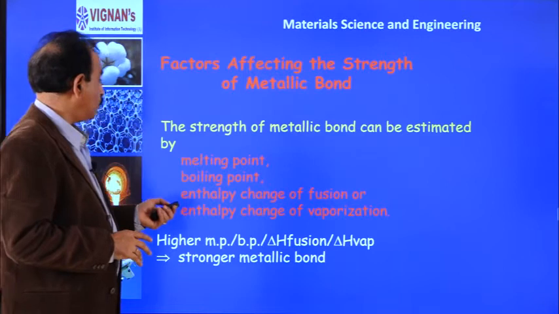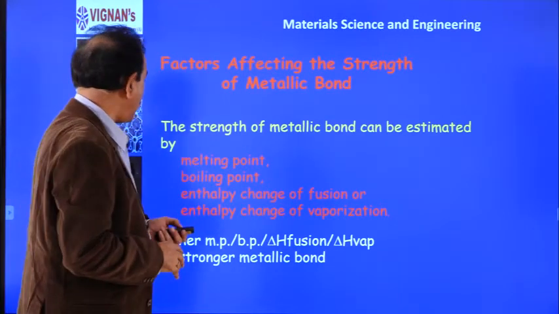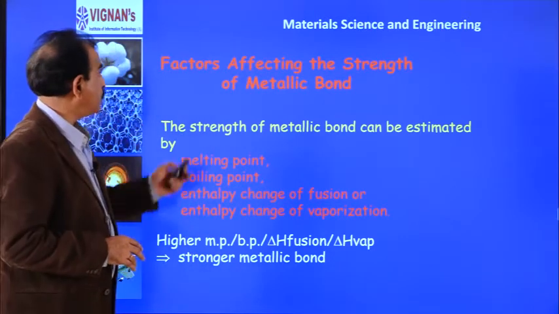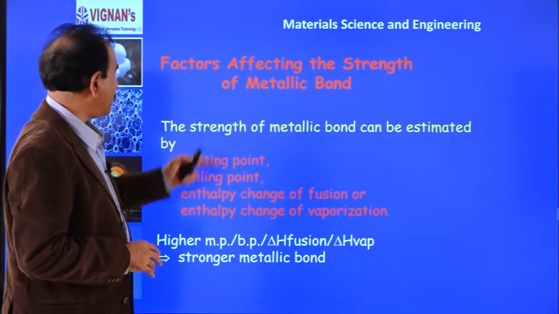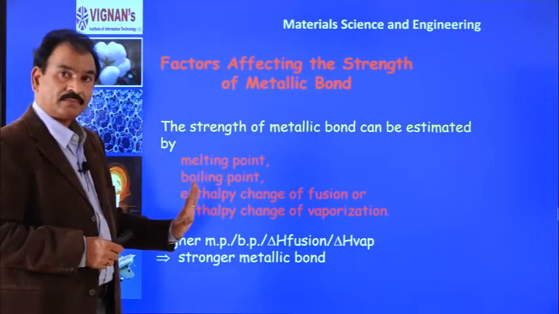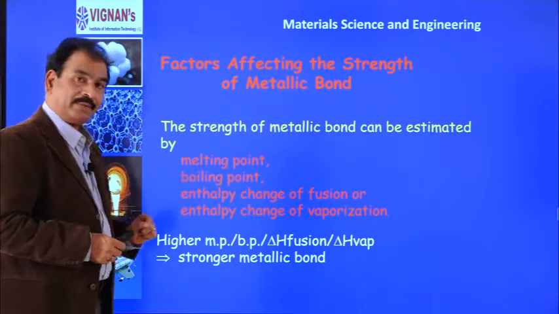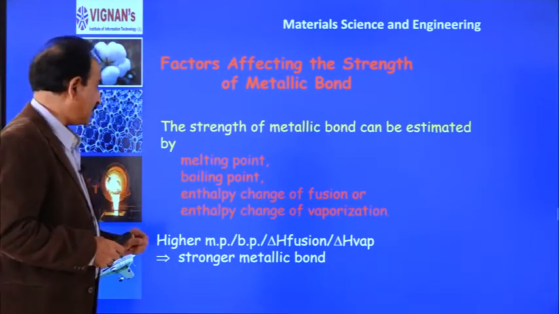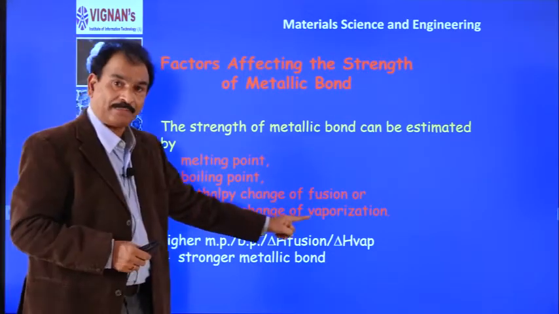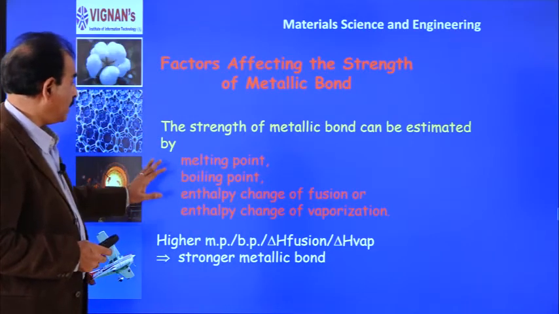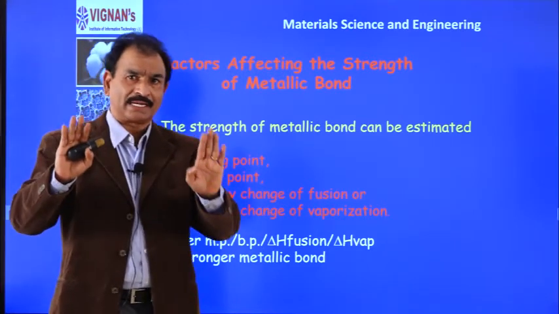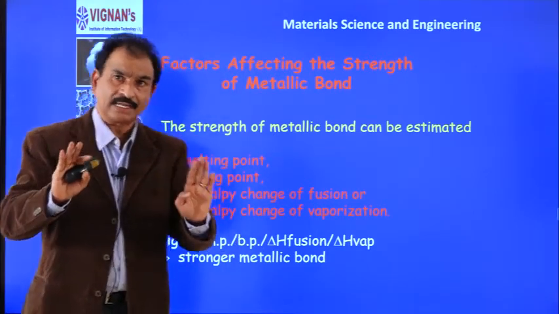Now, how does this metallic bond affect the properties of the metals? Regarding the factors affecting strength of metallic bond, the strength of metallic bond can be estimated by the melting point of the metal, boiling point of the metal, enthalpy of fusion, and enthalpy of vaporization. Although all the metals have metallic bond, there is a difference in the strength.